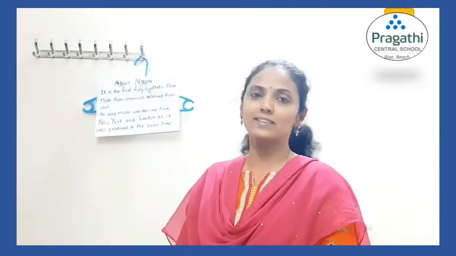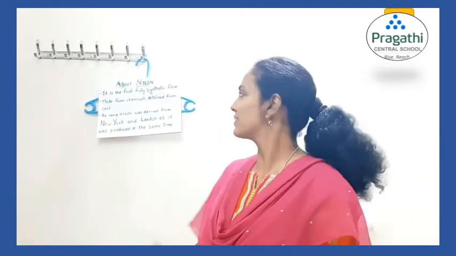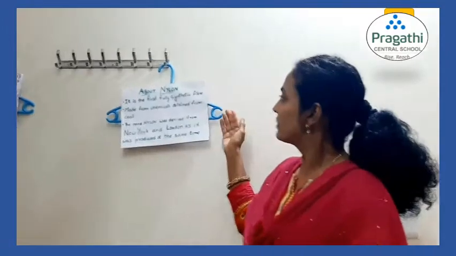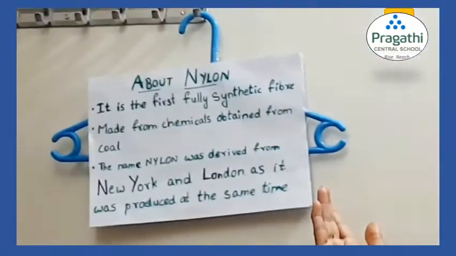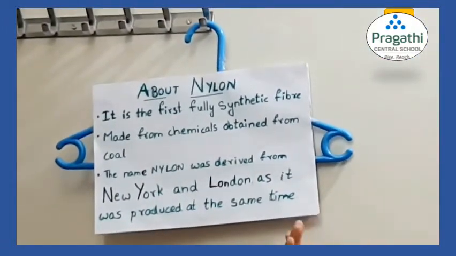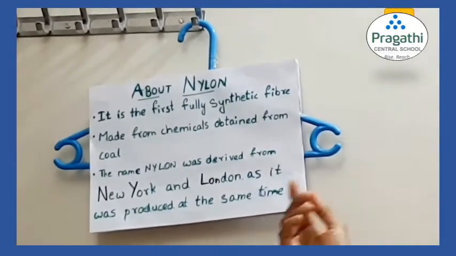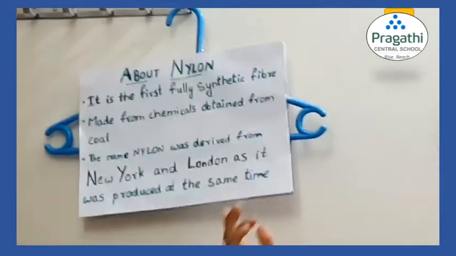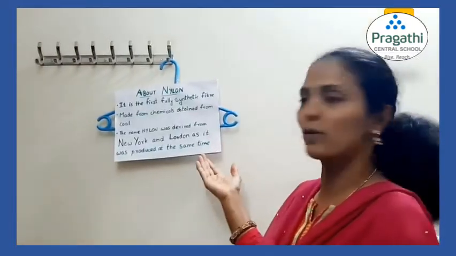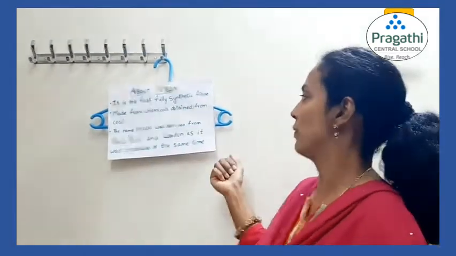Now the second synthetic fiber we are going to discuss is nylon. It is the first fully synthetic fiber. Okay, so nylon is the first fully synthetic fiber. It was made from chemicals obtained from coal. Even now also we make it. So the raw product to obtain nylon is coal.